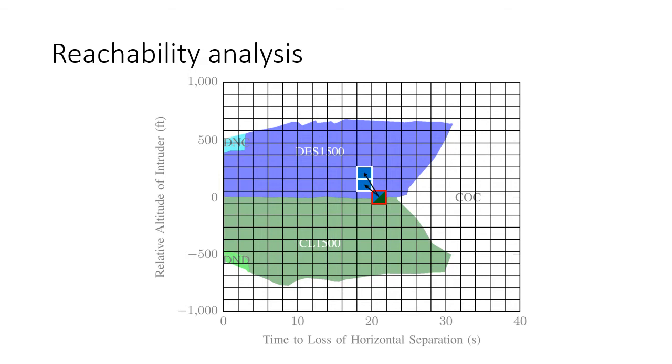And we can use an over approximation of the dynamics to say that if we do apply a descend 1500 from that cell, then we will end up in only those two cells. And similarly, if we issue a climb 1500, then we only end up in those cells. And we can reason about the cells that we end up in from those cells.